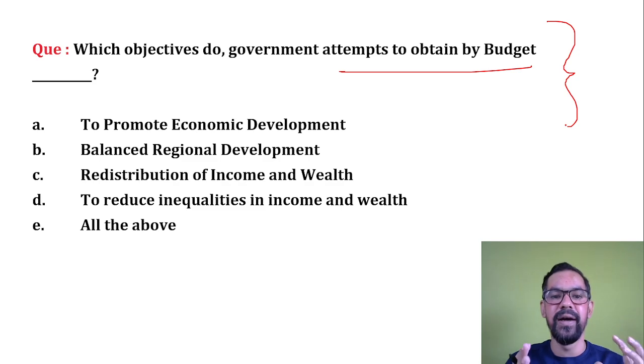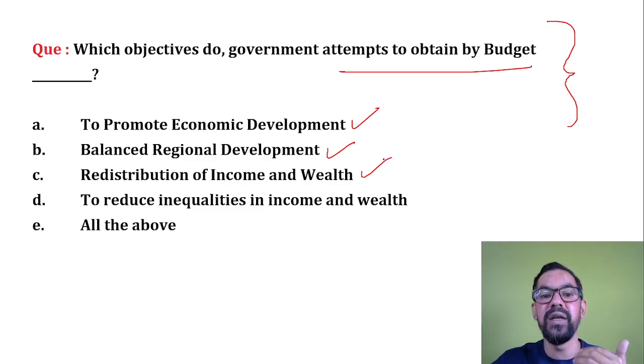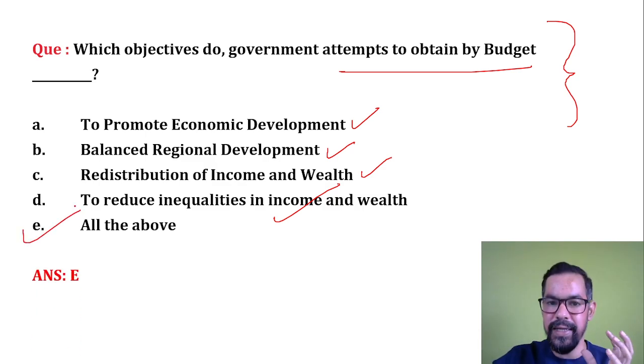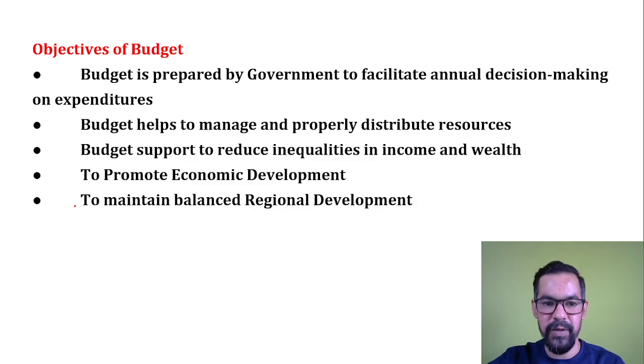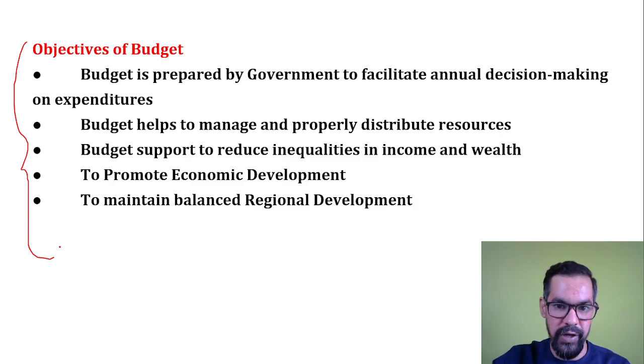Whenever government comes with budgetary documents, it has so many objectives: to promote economic development, regional development, redistribution of income and wealth, or the reduction in inequalities. So what will be the correct answer for this one? All of the above is the right answer. Okay, so these are some major objectives which are generally obtained by budgetary documents presented by Government of India, right?